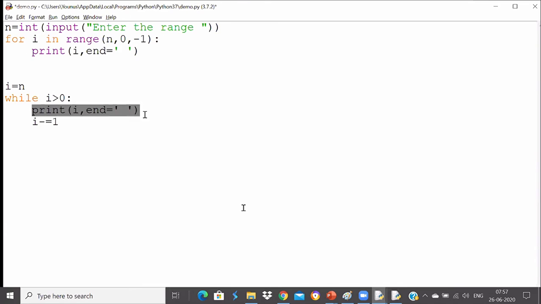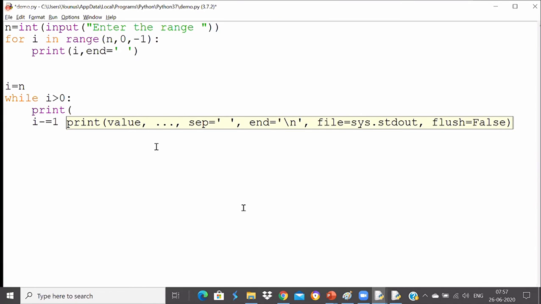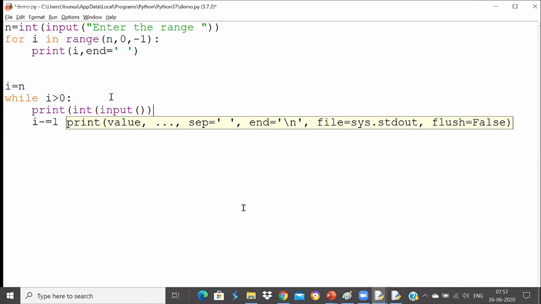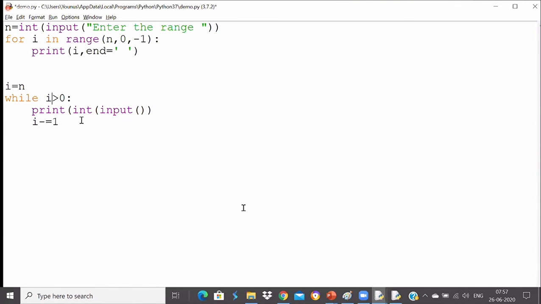You can just write the input here now. Suppose I write input, for example, int of input. What I will do is, every time you print until i is not equal to 0, you keep printing it.